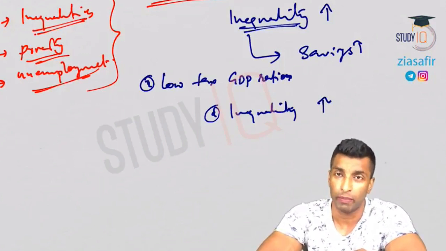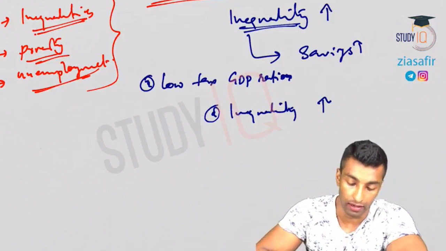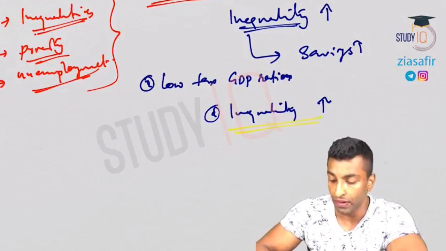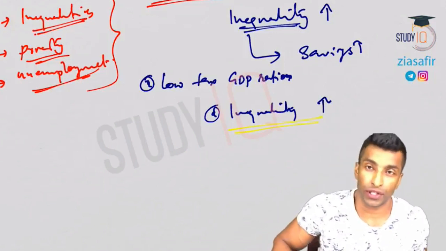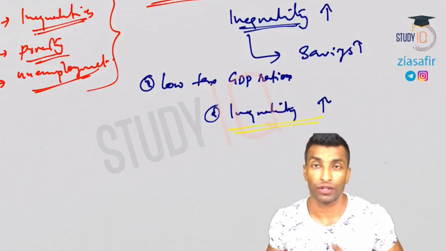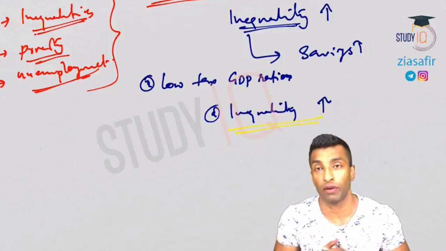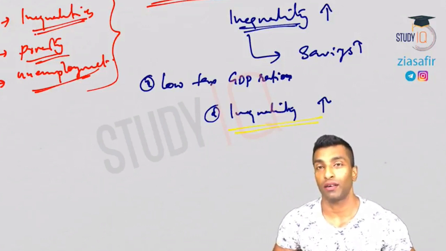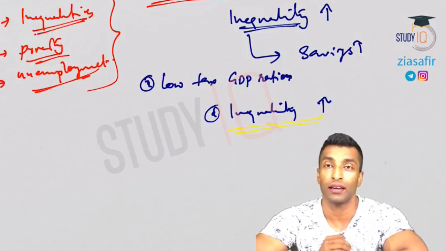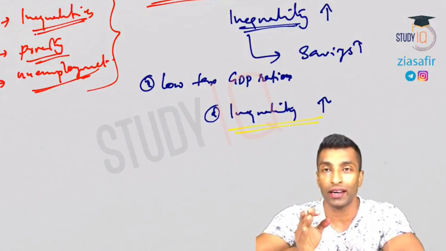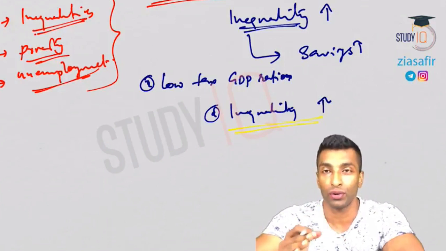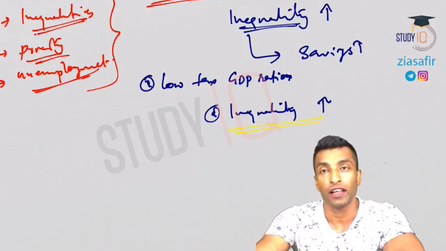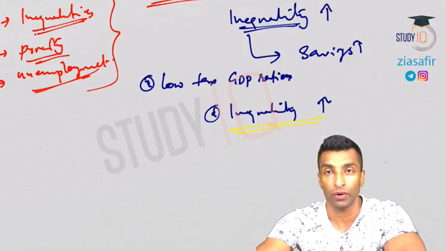Now there are debates going on about whether this answer is correct or wrong. There are different versions you will see when it comes to prelims answers. Some answers will be theoretically correct, some will be practically correct. But in case there is a dilemma between theoretically correct and practically correct, what we need to follow is what is there in the books. That means what is theoretically correct is what we need to follow.